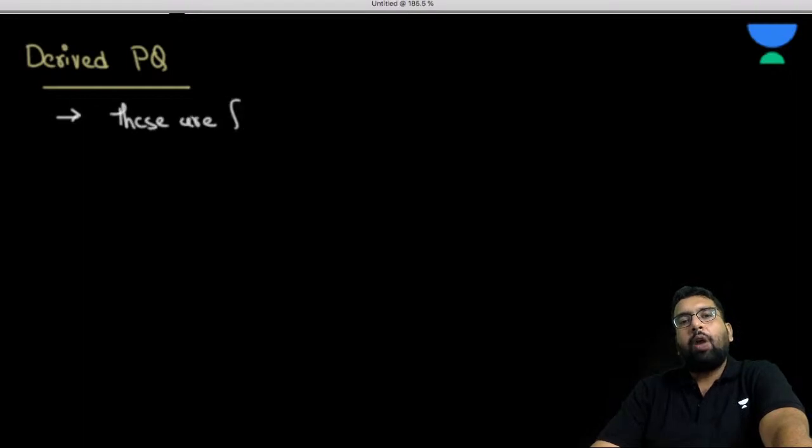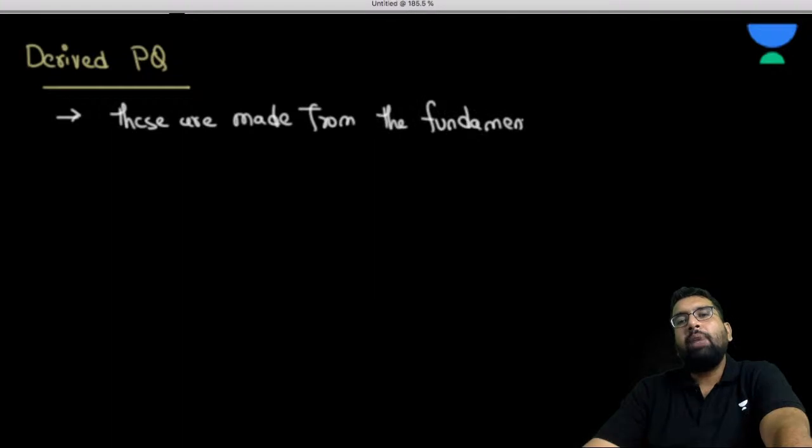So how can we define this derived physical quantity? These derived physical quantities are made from the fundamental quantities.